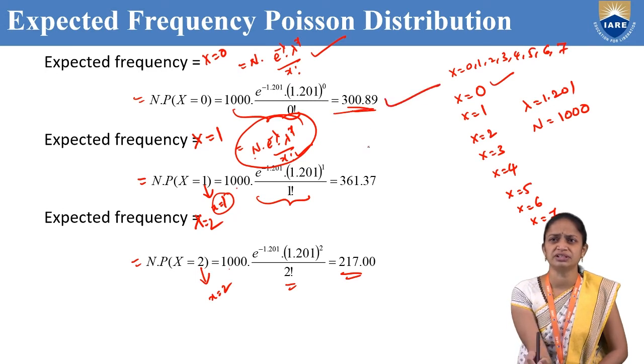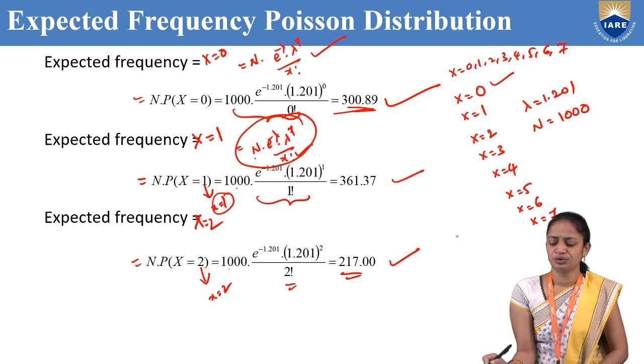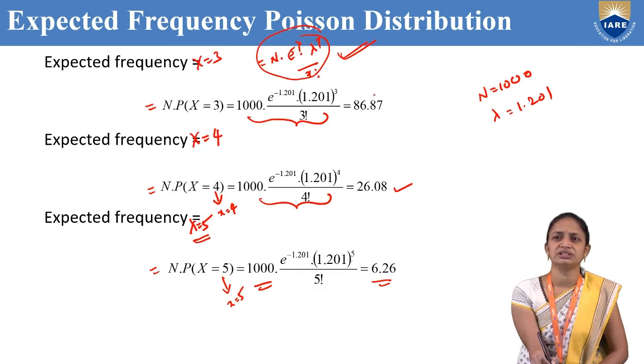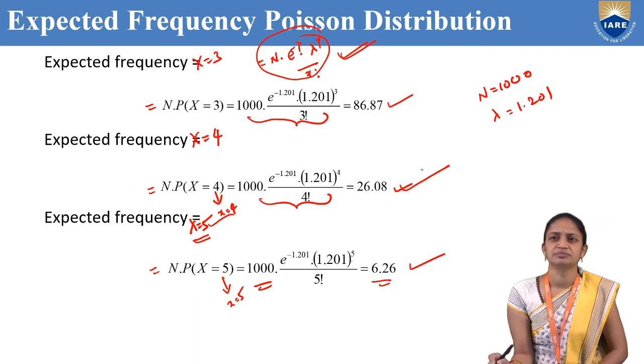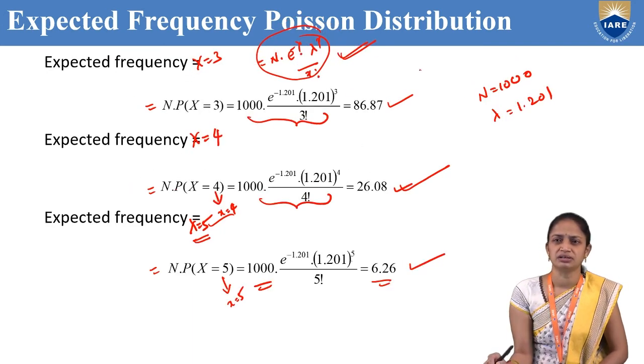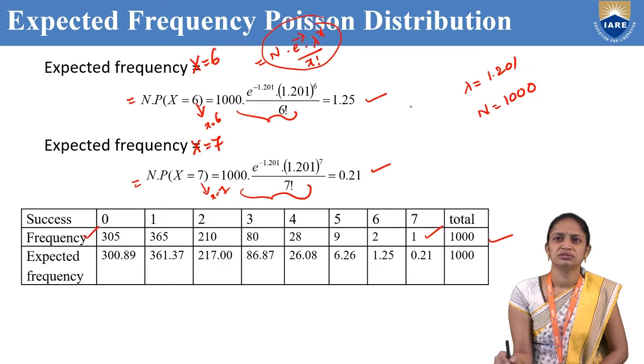The expected frequency for 0 is 300.89, for 1 is 361.37, for 2 is 217, for 3 is 86.87, for 4 is 26.08, for 5 is 6.26, for 6 is 1.25, and for 7 is 0.21.